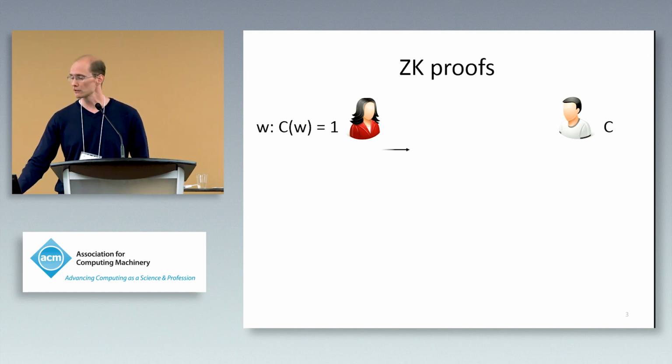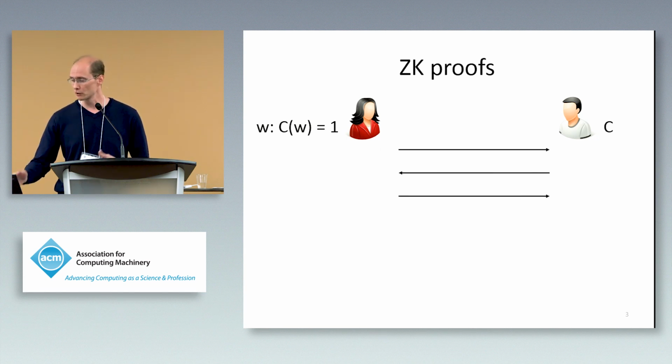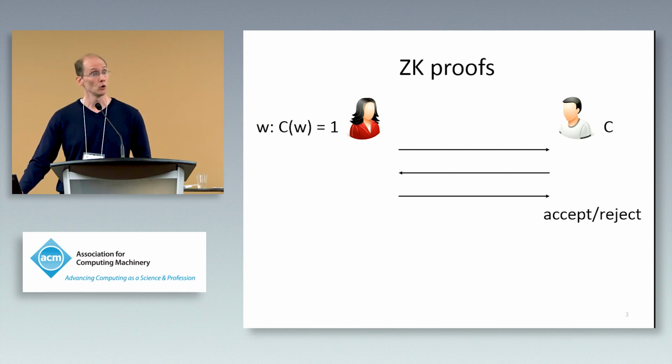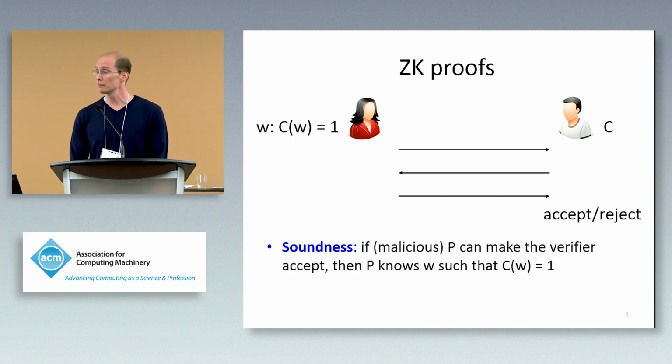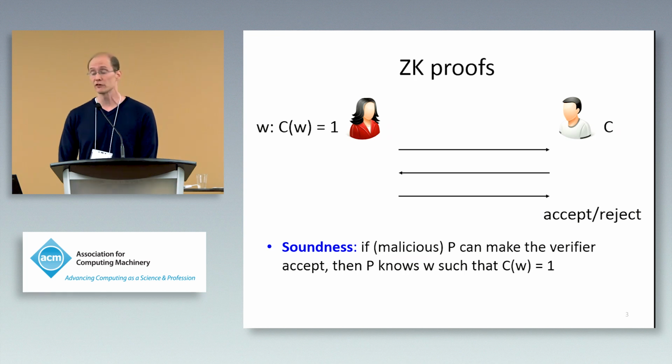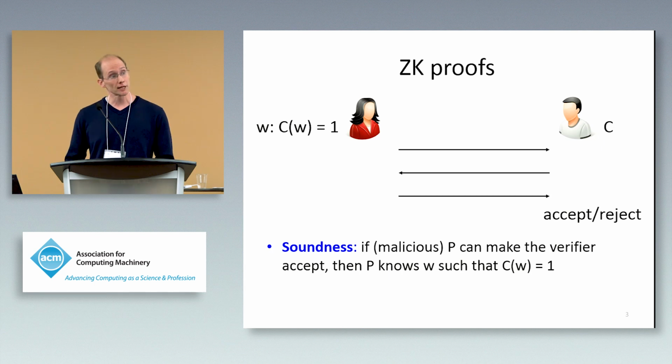So we'll have a standard kind of proof structure here. Here I just indicate a 3-round type of proof. It could be more rounds in general, after which the verifier decides whether to accept or reject. And we're going to require basically two properties. One is protection against a cheating prover. This is called soundness, namely that if a malicious prover P can make the verifier accept, then with overwhelming probability, there exists a witness for which the circuit evaluates to 1.